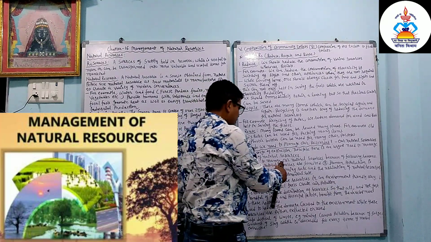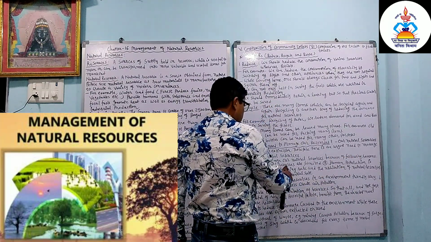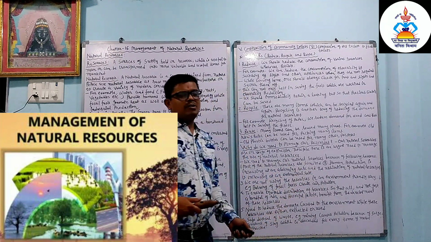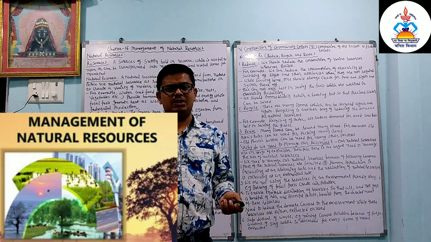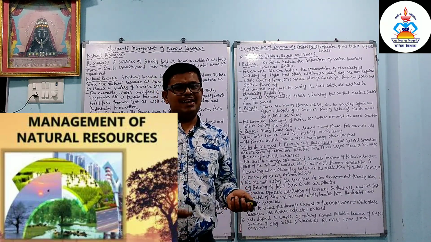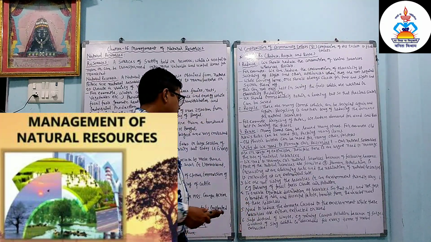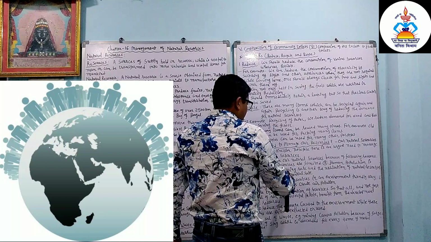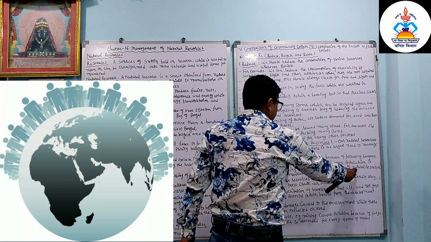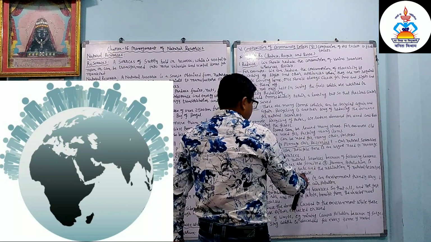We need to manage our natural resources because of the following reasons. Most of the natural resources are limited. Most of the energy resources are limited, like petroleum products, petrol, kerosene, diesel, coal, and natural gas. Human population is increasing at an alarming rate and the utilization of natural resources is increasing at an exponential rate.